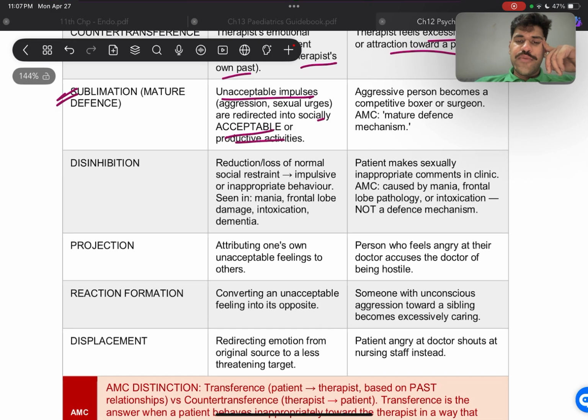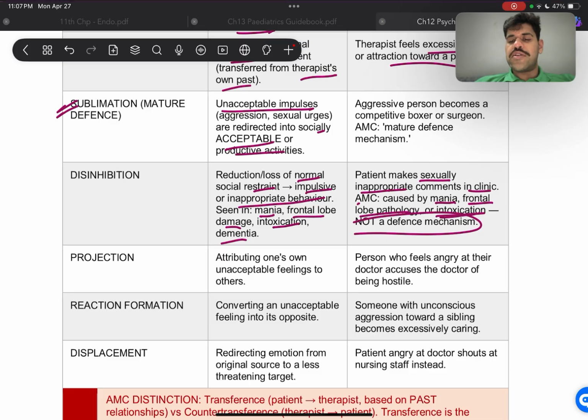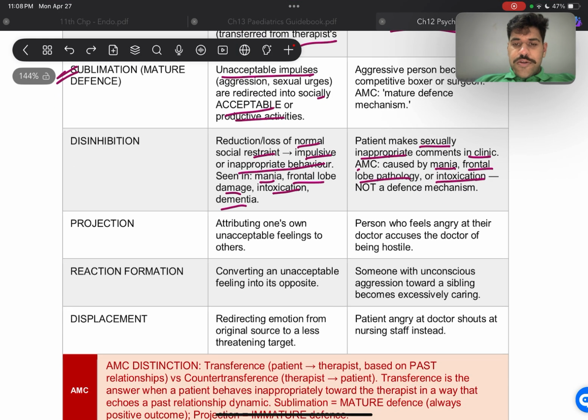Now disinhibition is the reduction or loss of normal social restraints, so impulsive or inappropriate behavior, which is seen mostly in mania or frontal lobe damage, intoxication, or dementia, because sometimes the patient may make sexually inappropriate comments in the clinic. Usually it's going to be caused by mania, frontal lobe pathologies, or intoxication, and it is not a defense mechanism. All right, so moving on to projection.